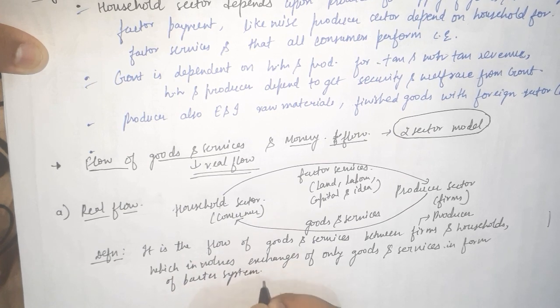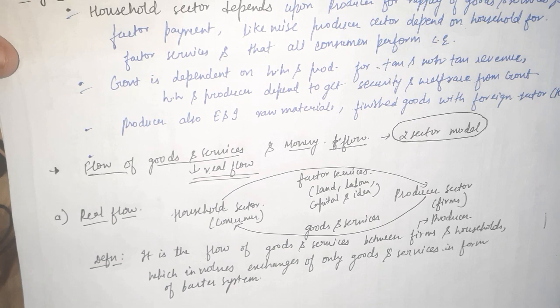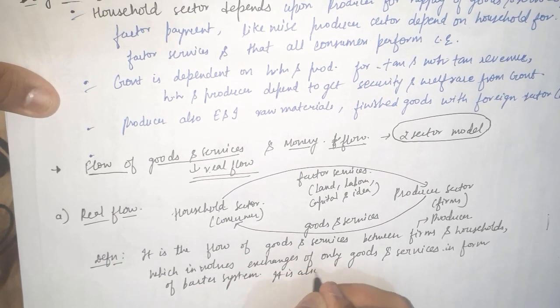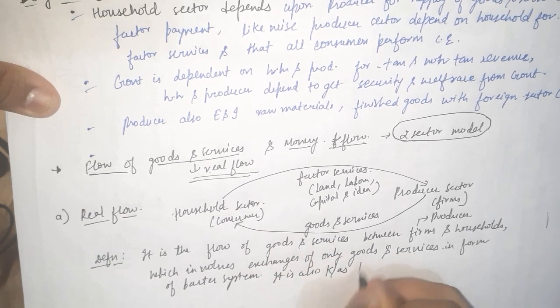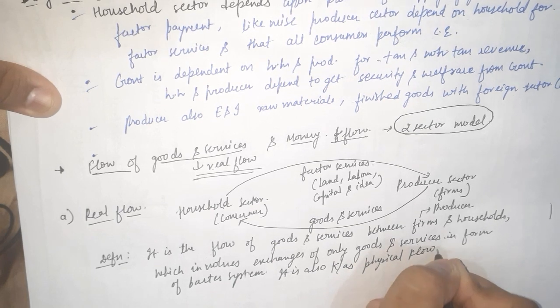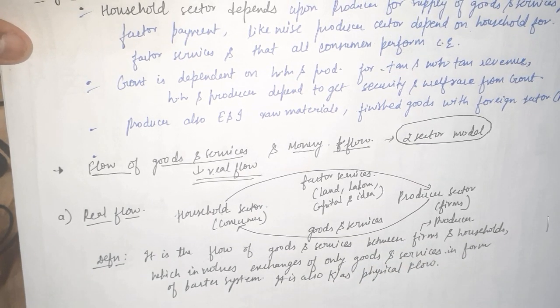Here I am saying barter system because there is no involvement of money. And one more thing you can write, it is also known as physical flow. So this is your whole real flow.